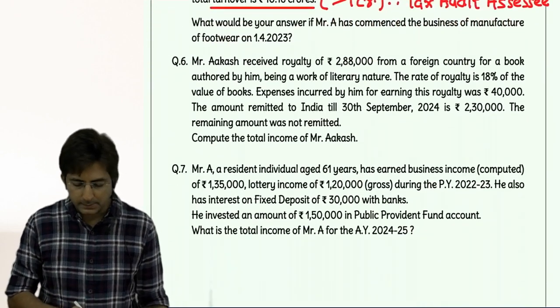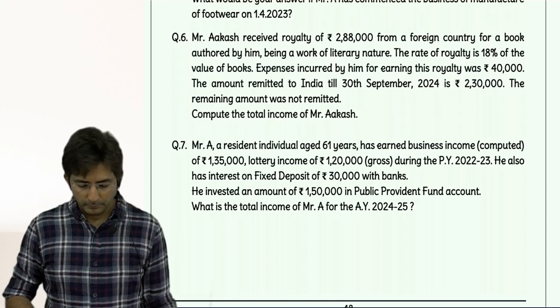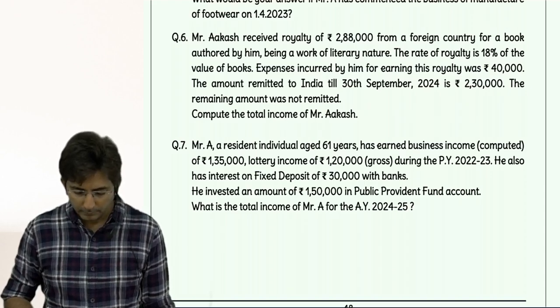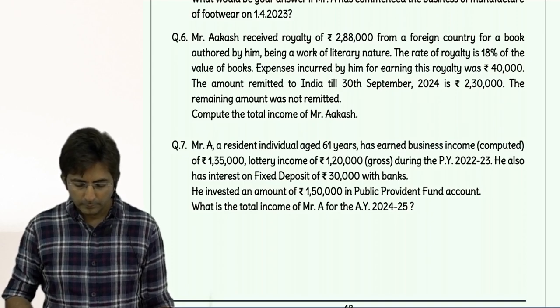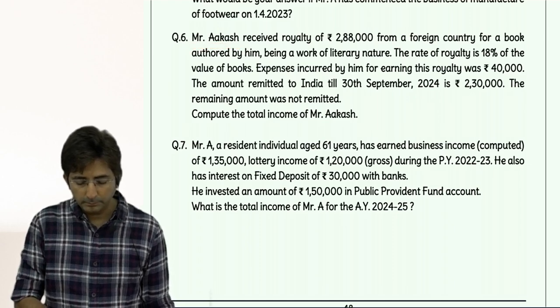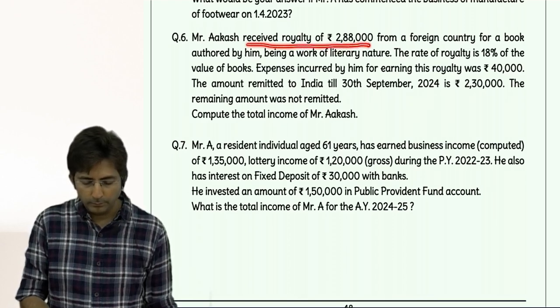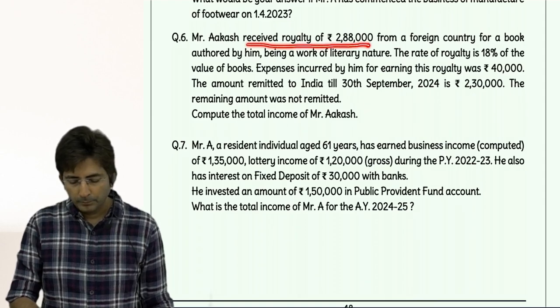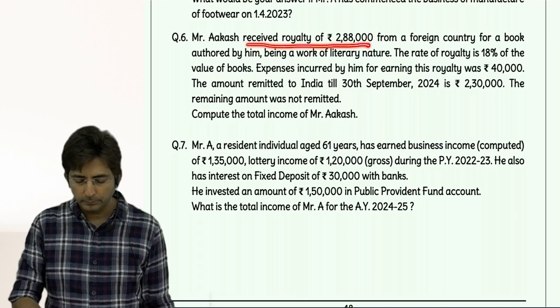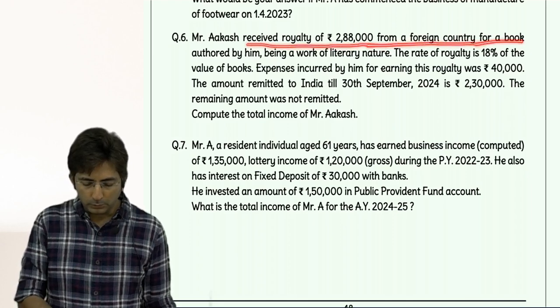See question number 6. See what is given. Mr. Akash received royalty of 2,88,000 from a foreign country for a book authored by him, being a work of literary nature.